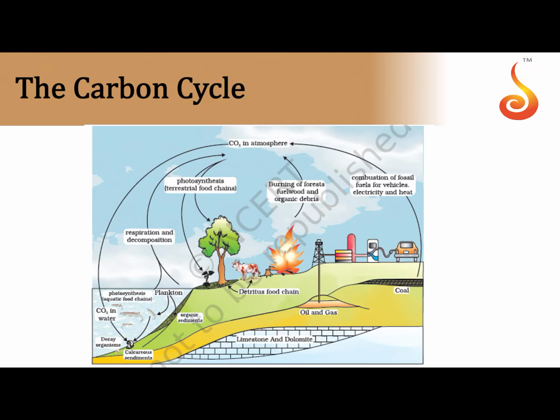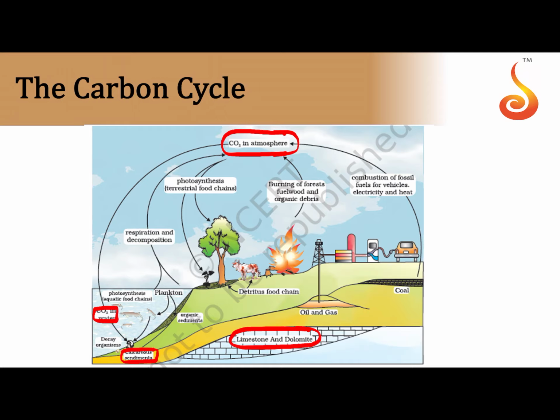If you see the carbon cycle, you know how carbon dioxide, the reservoir as well as the cyclic pool, is the carbon dioxide in the atmosphere, carbon dioxide in the sediments, in minerals like limestone and dolomite, and in sediments like calcareous deposits in the sea. And carbon dioxide sinks also can be carbon dioxide in water.